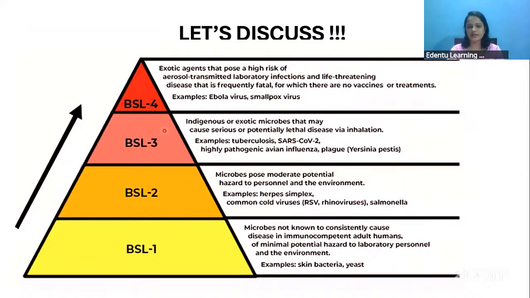Under the highest category, the most exotic and dangerous microbes are included in BSL-4, which includes the Ebola virus and the smallpox virus, which are really life-threatening, and no vaccines or treatments are available. So this is the BSL pyramid. You should have an idea about which organisms are included under the 4 categories. 1 is the least toxic, 4 has the highest toxicity.